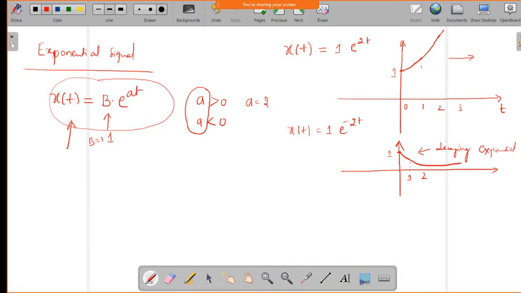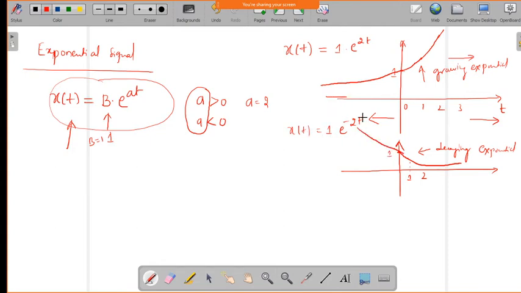Okay, so this is a growing exponential, and this is a decaying exponential. Now I have shown only the positive values of t. If I take the negative values of t, what will happen? T equal to minus 1, again it is less than 1, that is e power minus 2 it will come. So this will go on giving the value, and here it will go on giving the value.